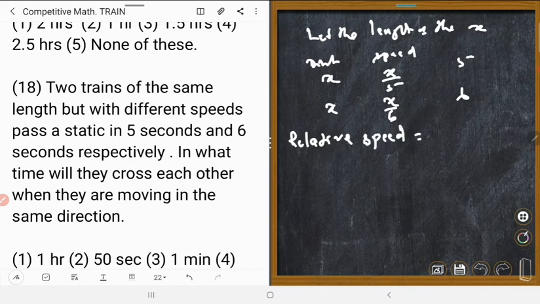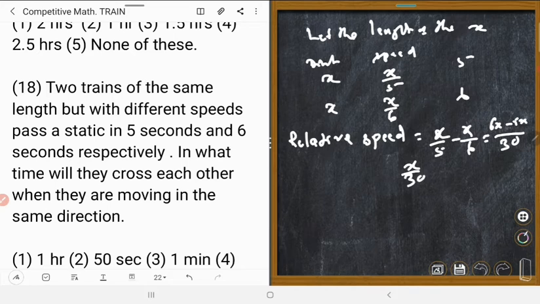Since they are in the same direction, relative speed is equal to x upon 5 minus x upon 6. The LCM is 30. 30 divided by 5 is 6, so 6x minus, 30 divided by 6 is 5, so 5x, over 30. That is x by 30.